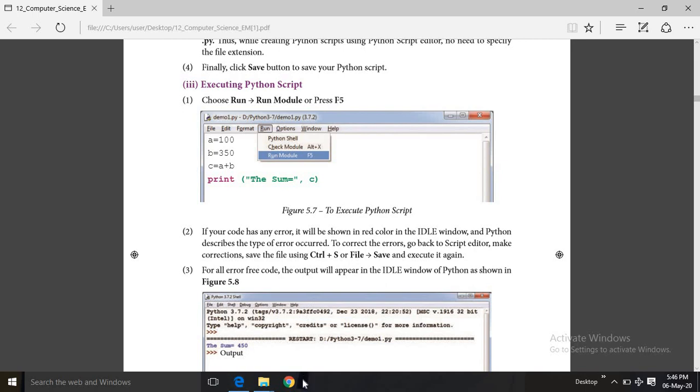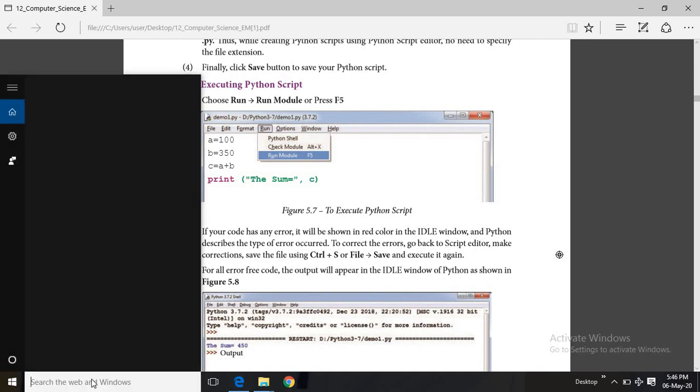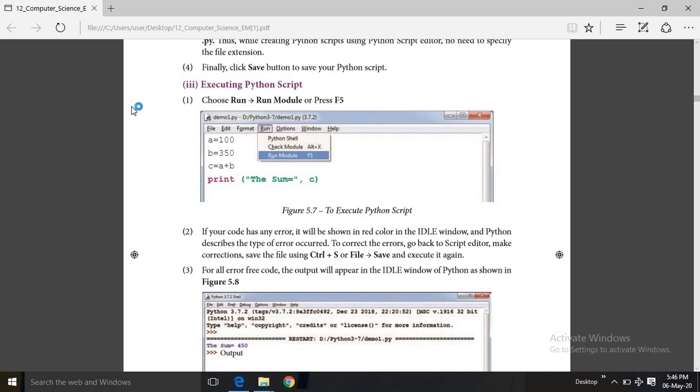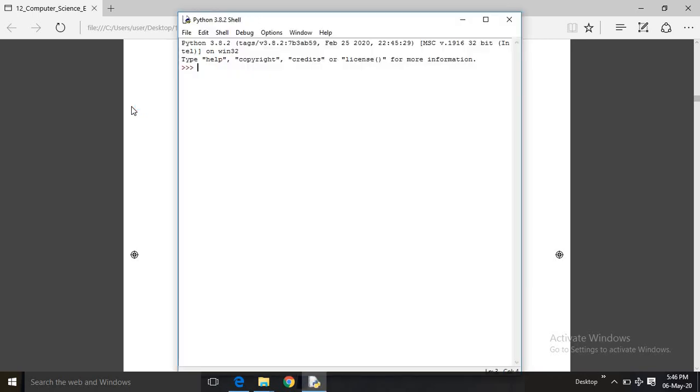Let us check it. I am opening the Python IDLE. Automatically it is coming. Now I am going to the script mode.